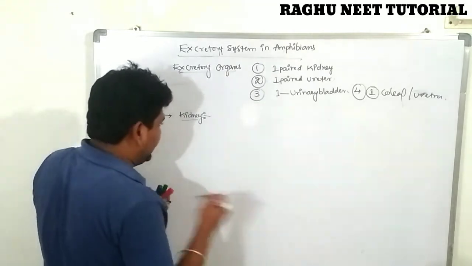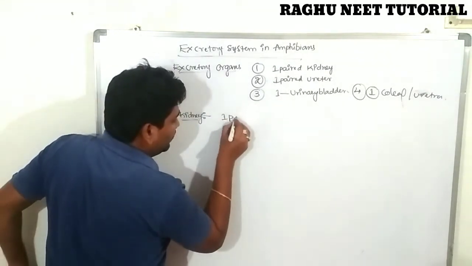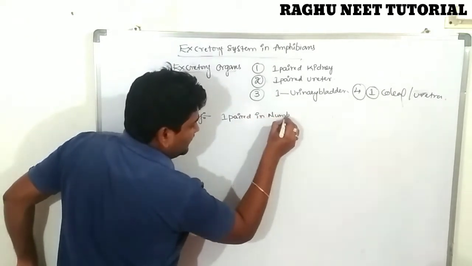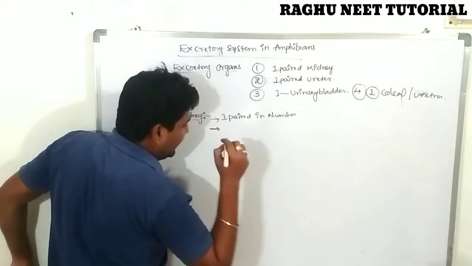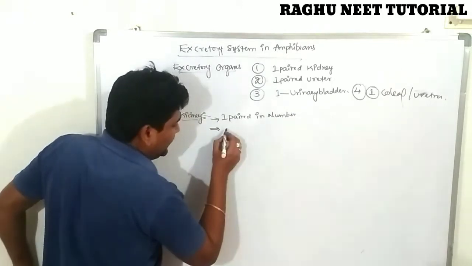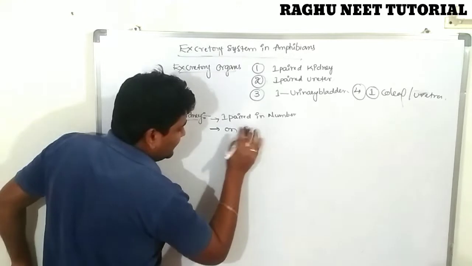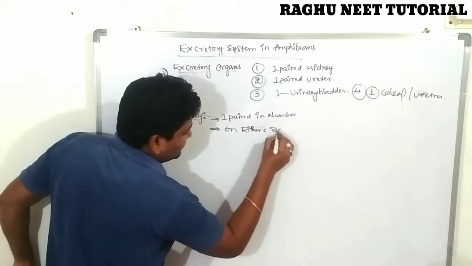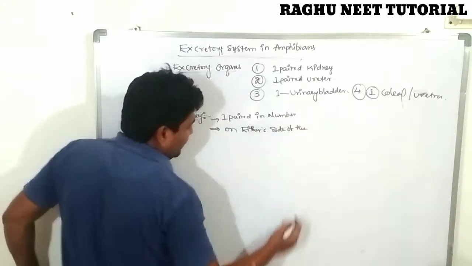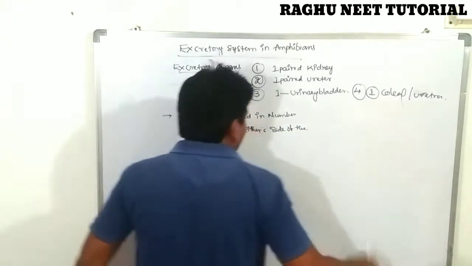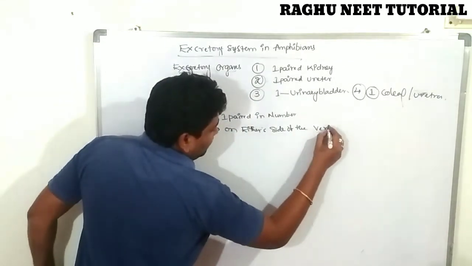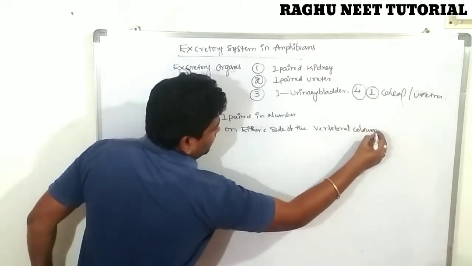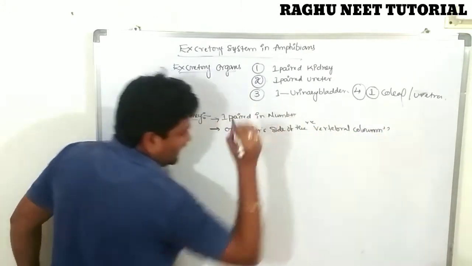What I am saying: the kidneys are one paired in number. Very important, one paired in number. Where are they situated? These are situated on either side of the vertebral column, located on either sides of the vertebral column.